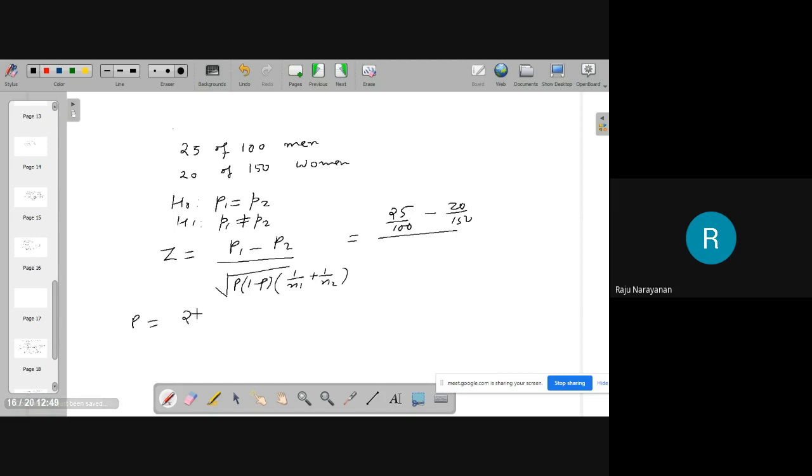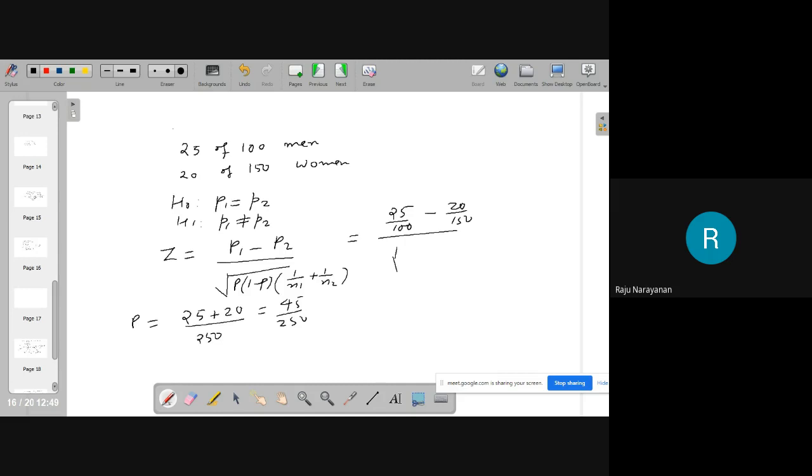P is 25 plus 20 divided by 100 plus 150, that is 45 by 250. 25 passed away from the men population, 20 from the women population, total number of people 250.